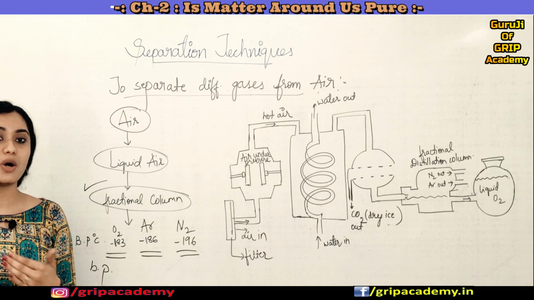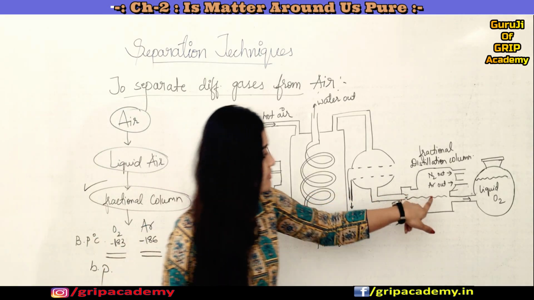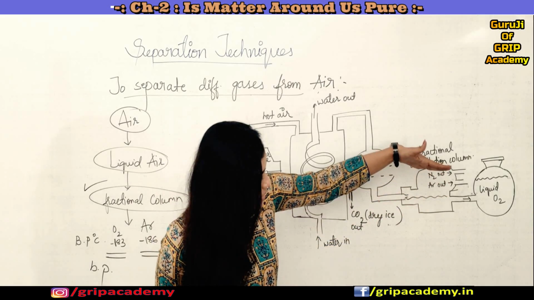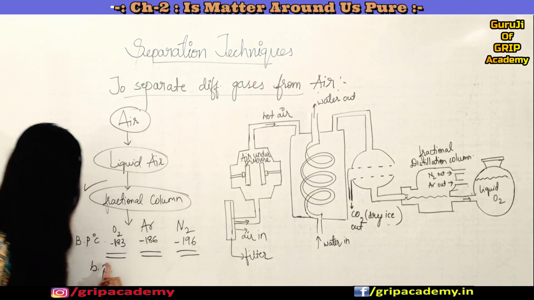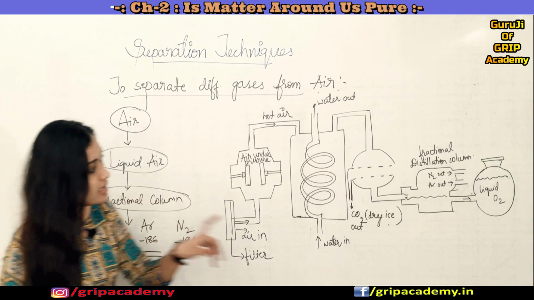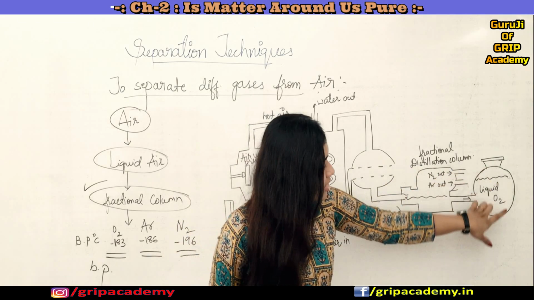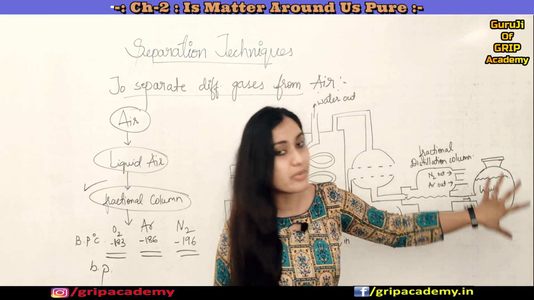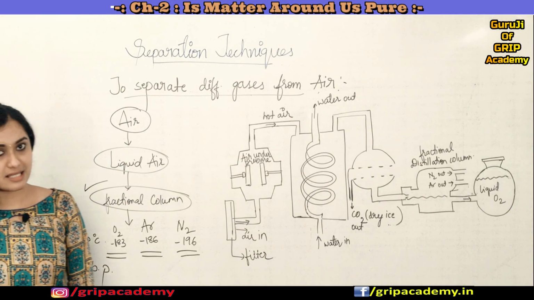Based on the difference in the boiling points, the gases will be collected at different heights. Here you can see that nitrogen is collected at the top, followed by argon and then oxygen, as oxygen has a higher boiling point compared to argon and neon. It gets separated at last. This liquid oxygen can be collected in a beaker, because we were trying to separate oxygen only from the mixture of these gases, right?